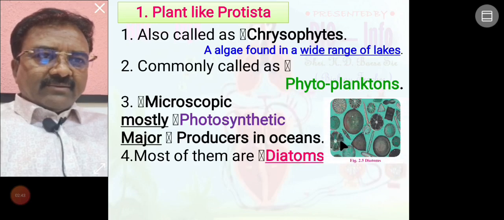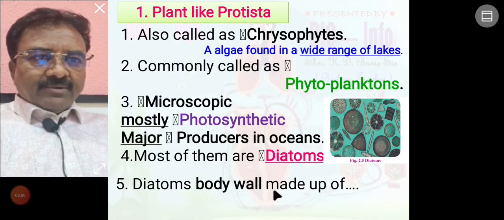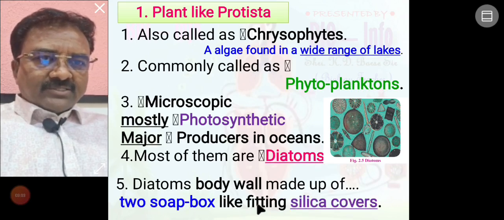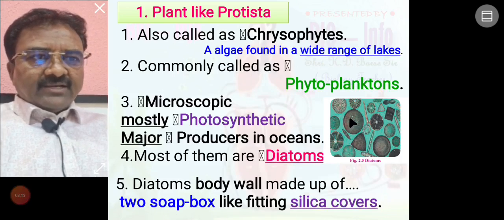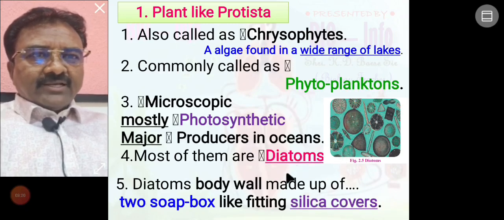Seen here is a diagrammatic representation. This is the diatom. Plant like Protista organisms are, no doubt, microscopic, photosynthetic, and producers in the ocean. The diatom body wall is made up of 2 soap box like fitting silica covers, each one a soap box like fitting silica cover. So these organisms are called diatoms, included in plant like Protista.